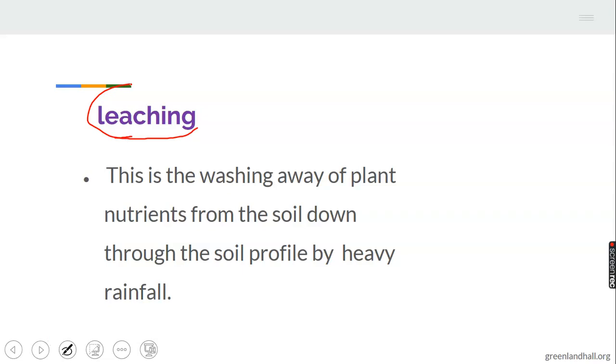Then the rain dissolves the plant nutrient and washes them down the topsoil. The higher the rain, the greater the rate of soil nutrient removed by leaching. When you have heavy rainfall, leaching can take place. Erosion involves wearing away of the top layer of the soil, while leaching involves washing of the soil nutrient. The nutrient is washed away directly, which we know is very dangerous to plants. It can lead to low crop yield because nutrient has been washed away. Let's take note of that.